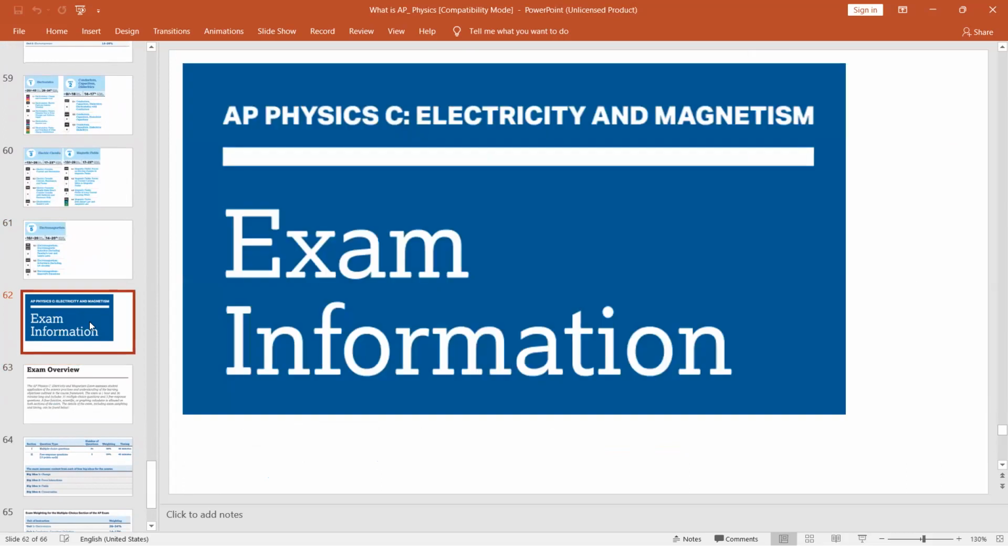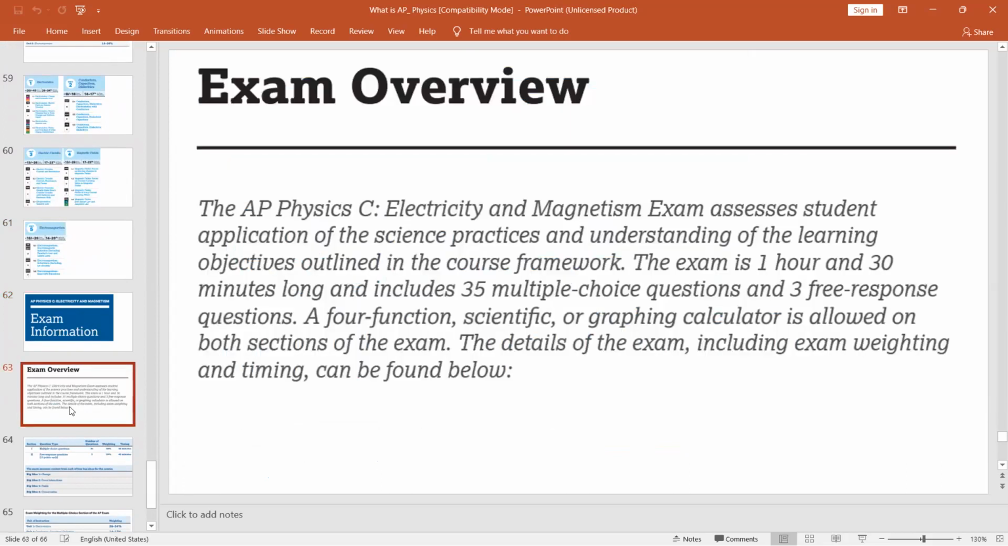Exam information. What is the exam information? Let's highlight this one also. The exam is 1 hour 30 minutes long and includes 35 multiple choice questions and 3 free response questions. A 4-function scientific calculator is also allowed in both sections. The details of the exam we can discuss in the next slide also. So it's 35 MCQ questions and 3 free response questions, 1 hour 30 minutes long.